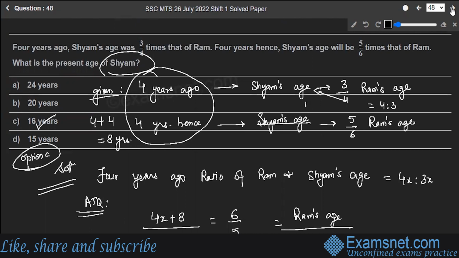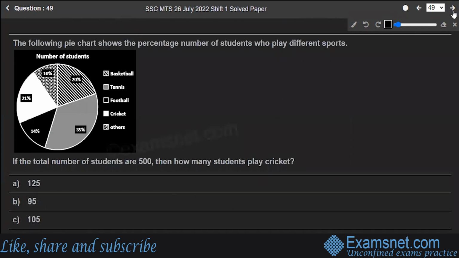Hope you are clear with this. Let's move to the next question, number 49. You are given a pie chart which shows the percentage of number of students who play different sports. This is for basketball, this is for tennis, football, cricket, and others.